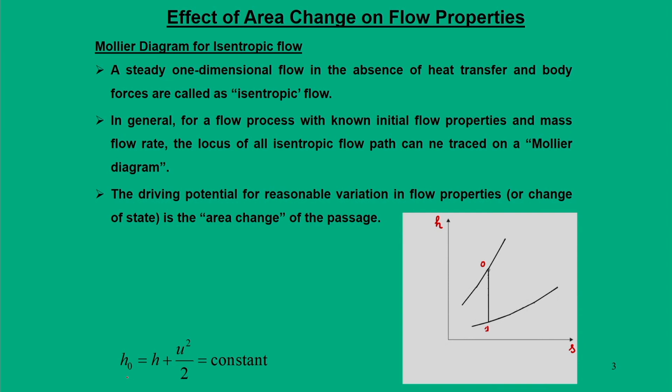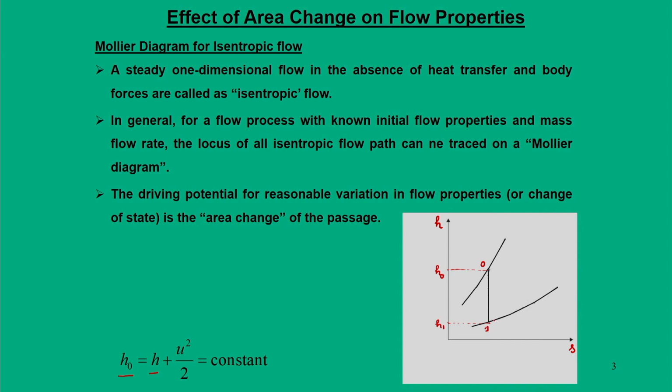When I say the stagnation state, I can define a stagnation enthalpy h0 equal to h plus u square by 2. For the arbitrary state 1, I define the enthalpy as h1 in this diagram, and corresponding to the stagnation state I define h0 as its state.